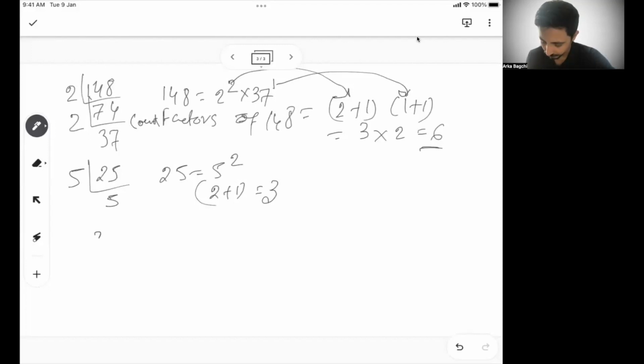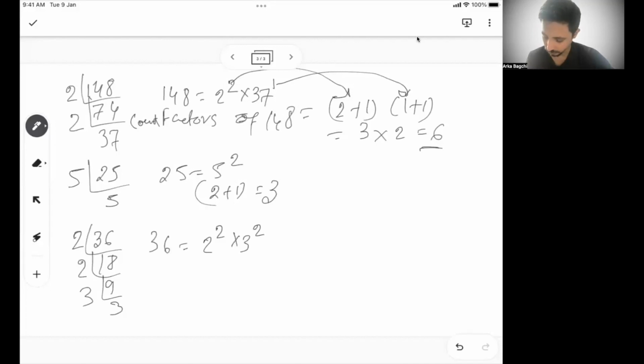Similarly, let's say 36. 36 is 2 times 18, 2 times 9, 3, 3. So 36 is 2 square into 3 square. The number of factors is (2 plus 1) into (2 plus 1), or 3 into 3, 9. So 36 has 9 factors.